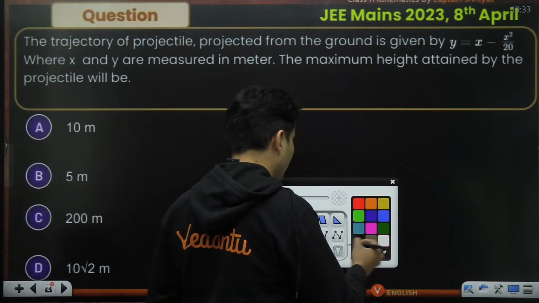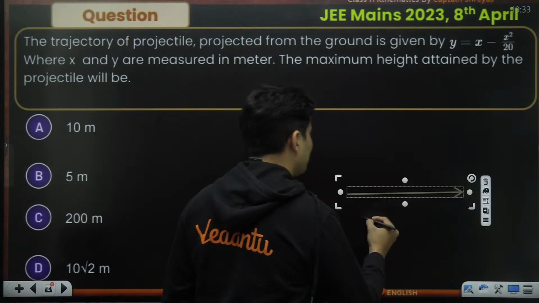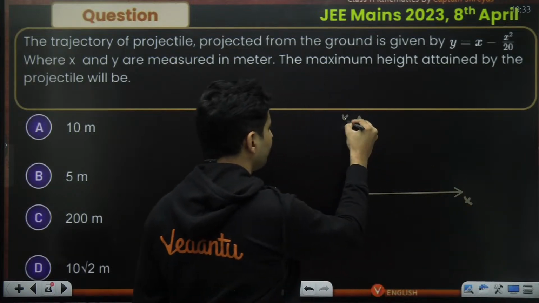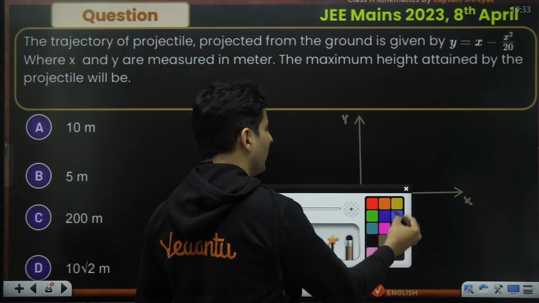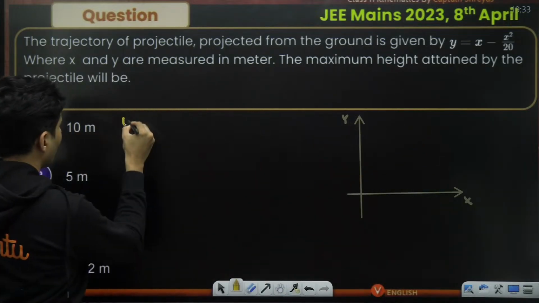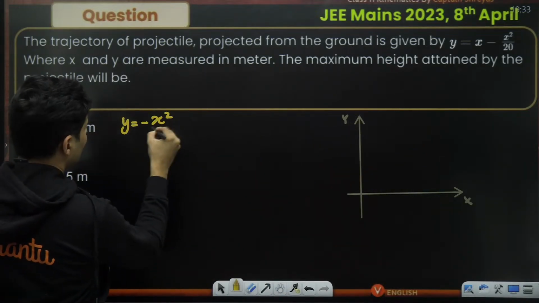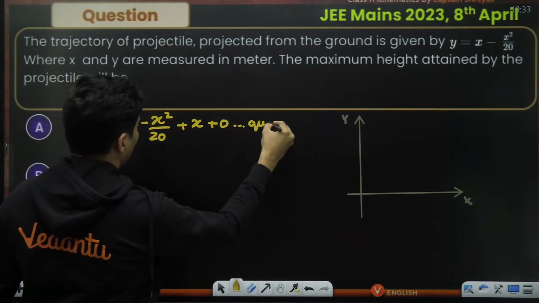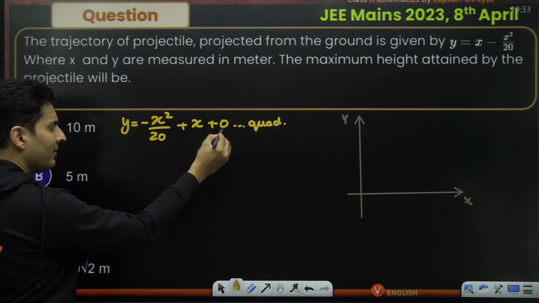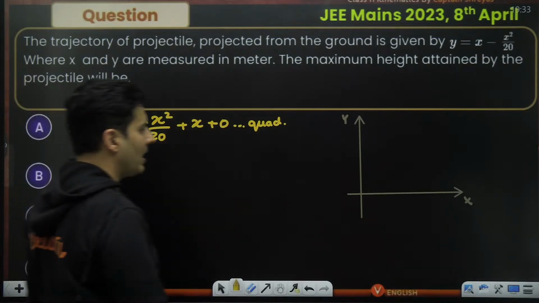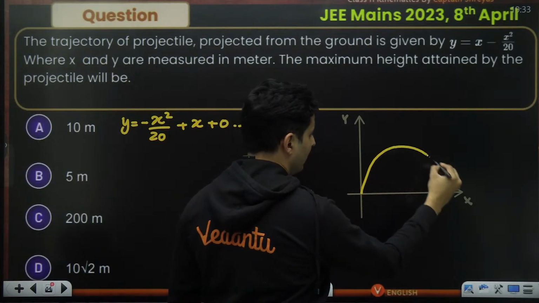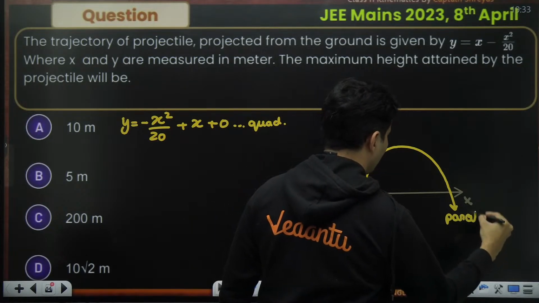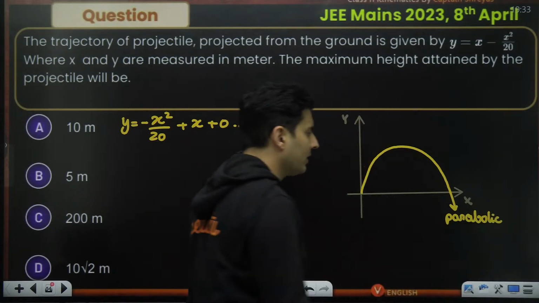Okay, let's think carefully. Be patient. Sometimes you might not even need direct formulas. You might have to use some logic. This is a quadratic equation, as you can see: y = -x²/20 + x + 0. The graph is passing through the origin and it is an inverted parabola. So 100% the trajectory will be like this. It is going to be a parabolic path or parabolic trajectory.